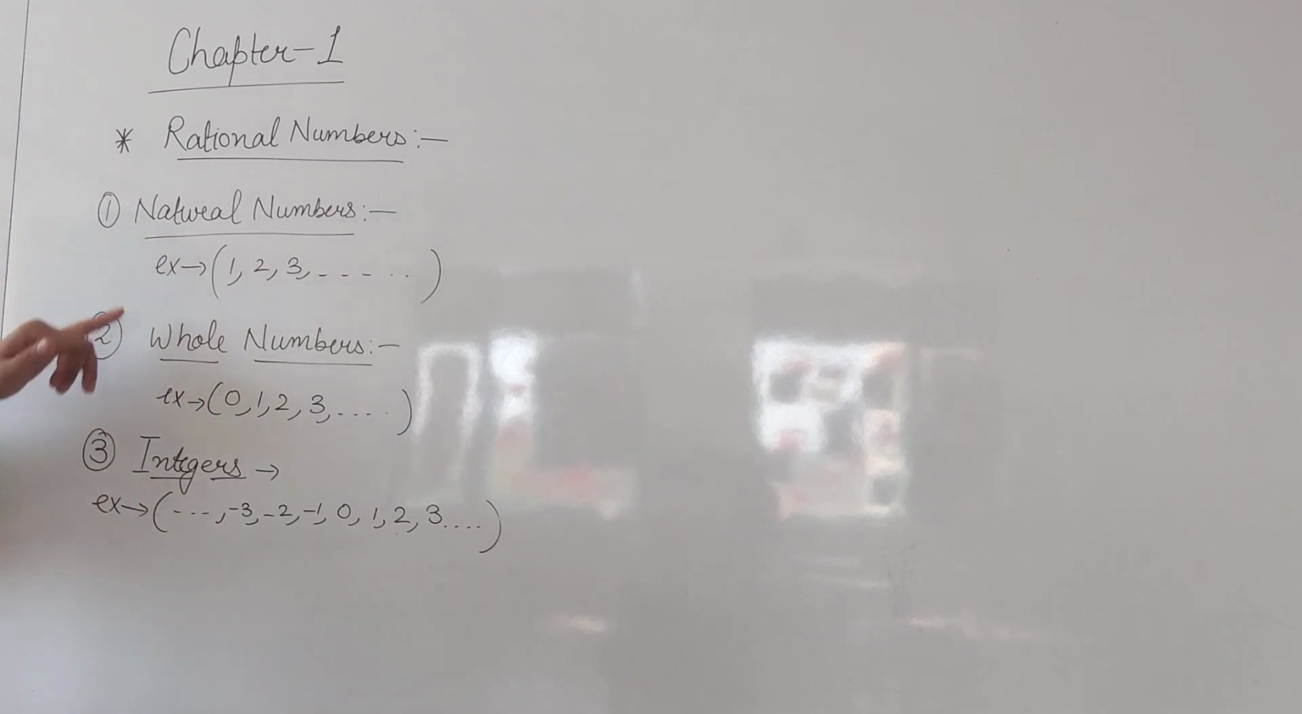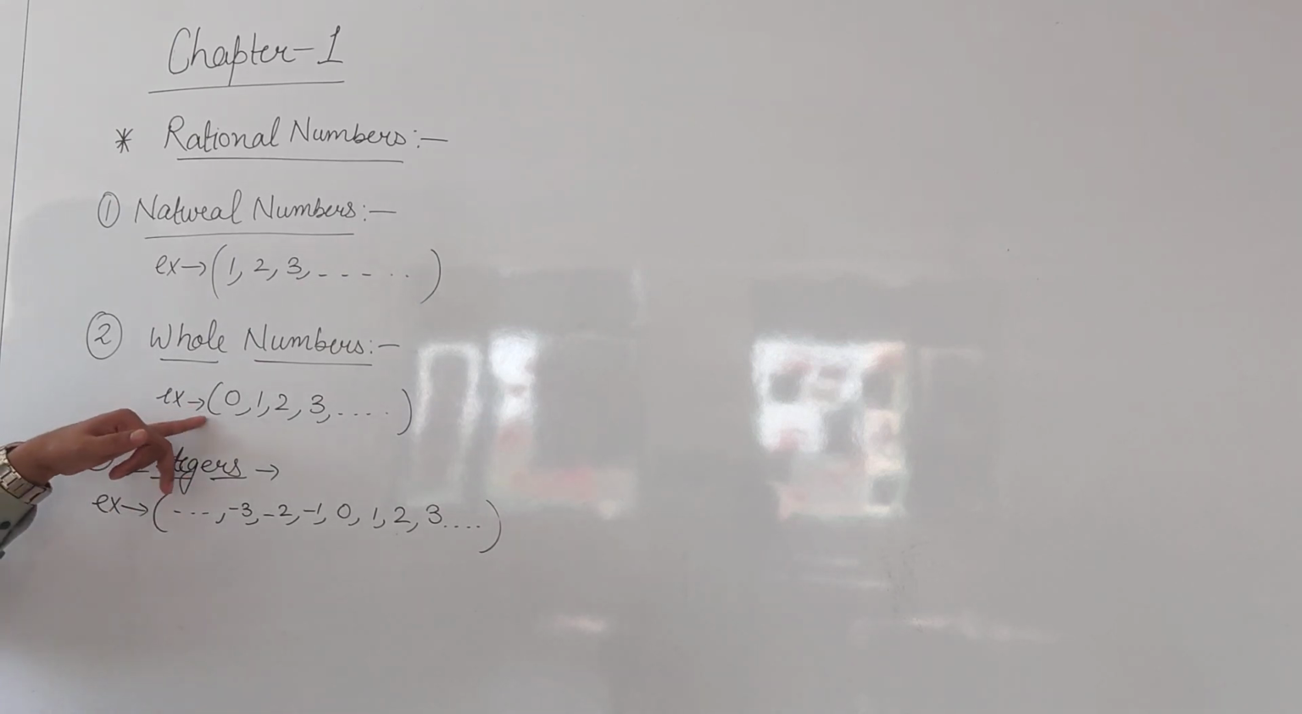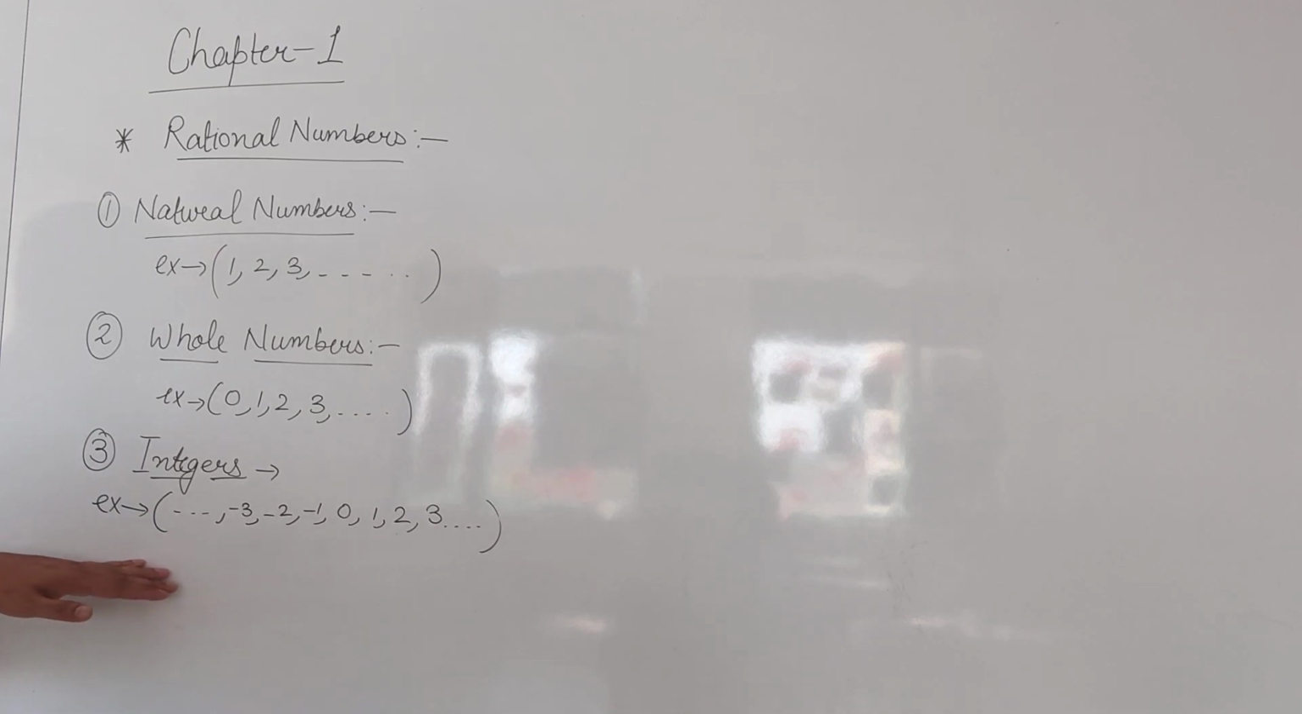Okay. Now the next numbers are integers. Integers are the numbers which include all the whole numbers, meaning positive numbers, as well as negative numbers. So integers में हमारे positive numbers, negative numbers and 0. They all three things come in the integers.